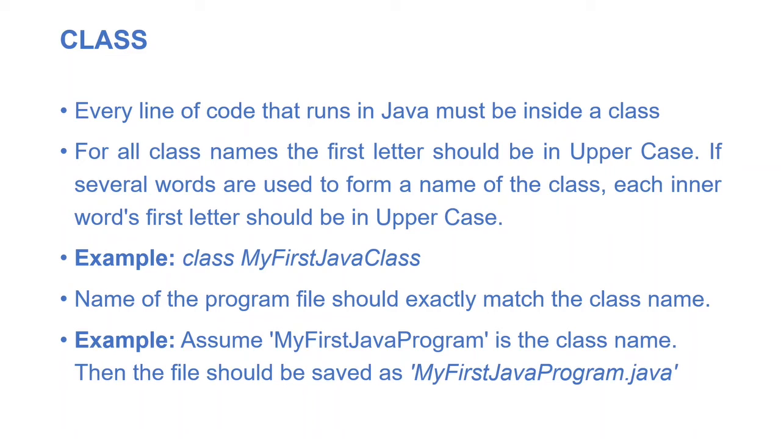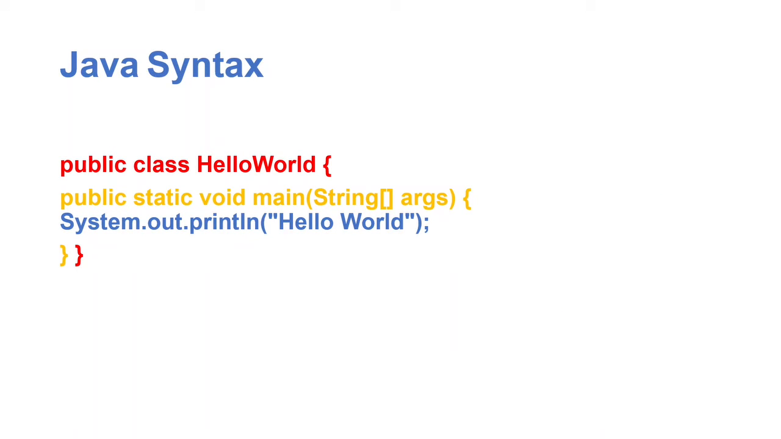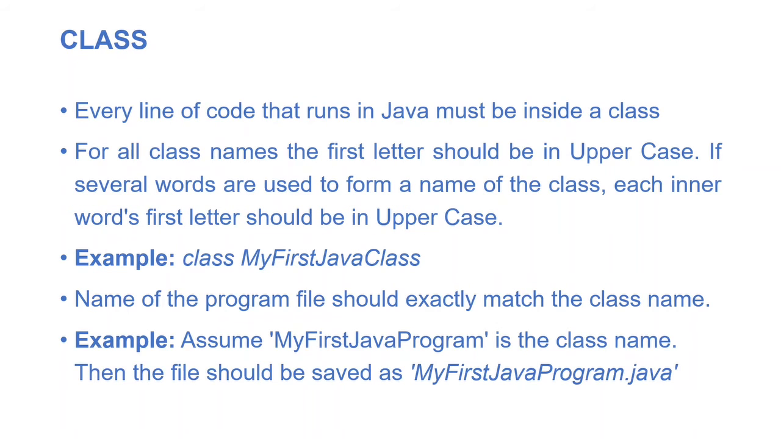And every line of code that runs in Java must be inside a class, as we see in the basic simple example. For all class names, the first letter should be in uppercase. For example, if my class name is MyFirstJavaClass, then each word should start with a capital letter: M in My, F in First, J in Java, C in Class, all in capital letters.